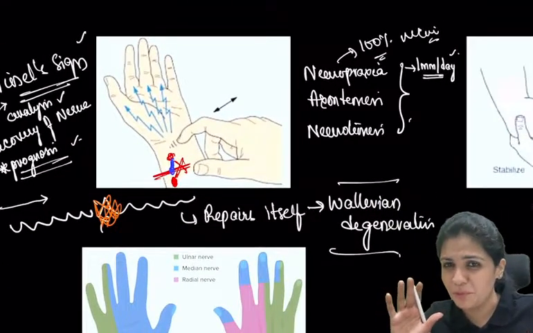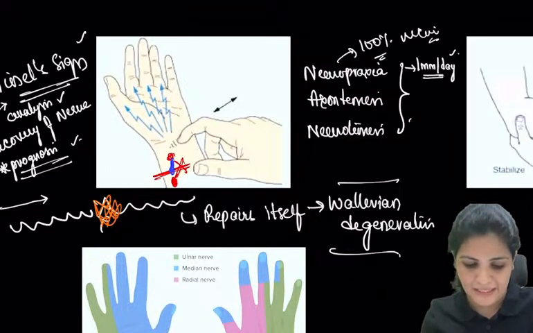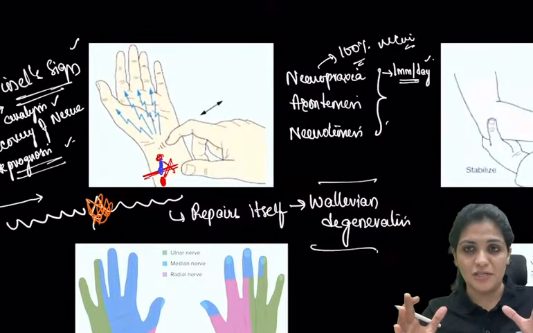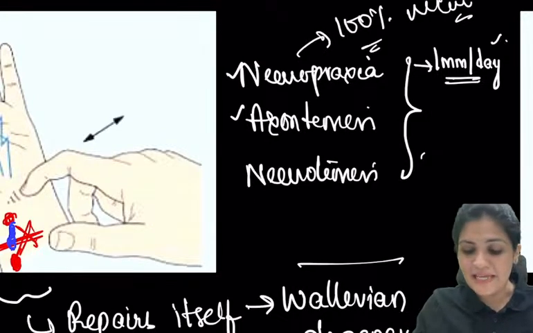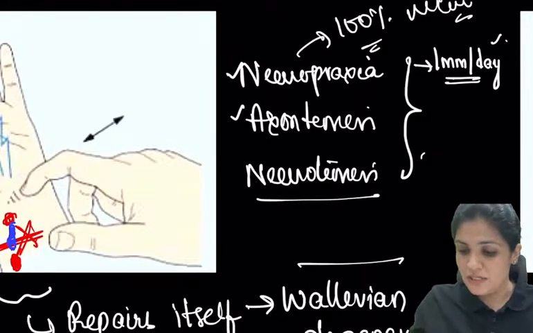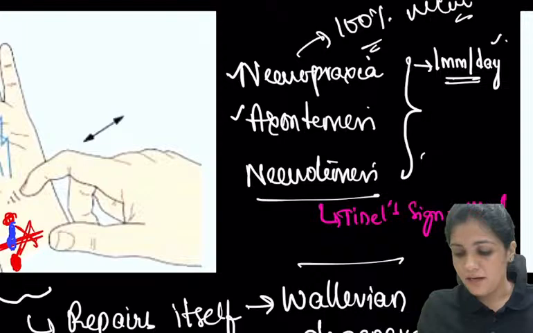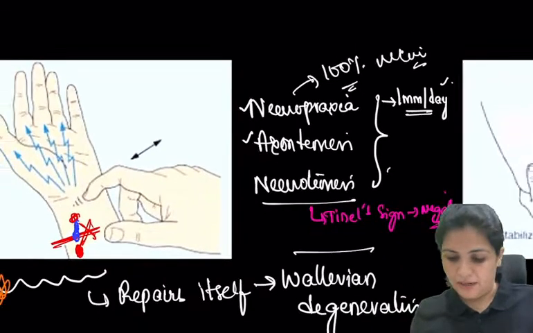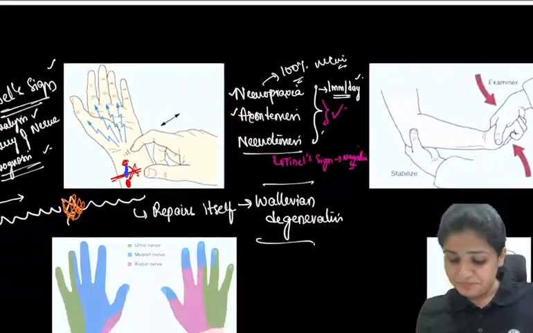This may appear too much to you, but sometimes they ask clinical questions, so that is why I've explained it. If you don't understand it, that is fine. Just remember the Tinel sign will tell you the prognosis of nerve recovery, and it is especially positive in neuropraxia and axonotmesis. In neurotmesis, there is no Tinel sign; it is negative. Yes, progressive Tinel is seen in axonotmesis and neuropraxia. Very good. So the Tinel sign is seen in both. That is the thing.